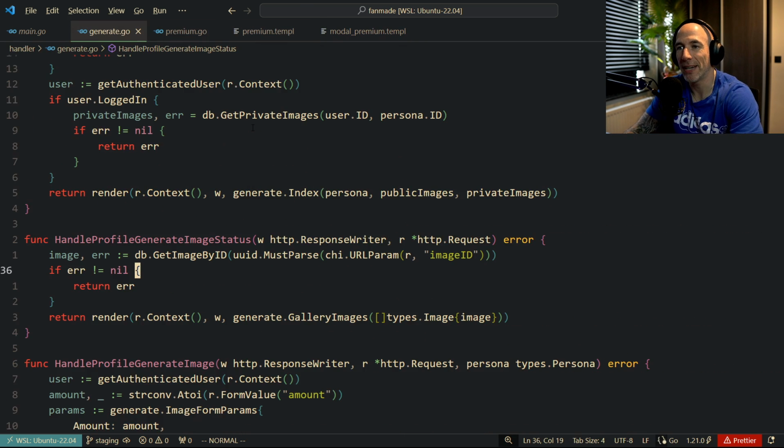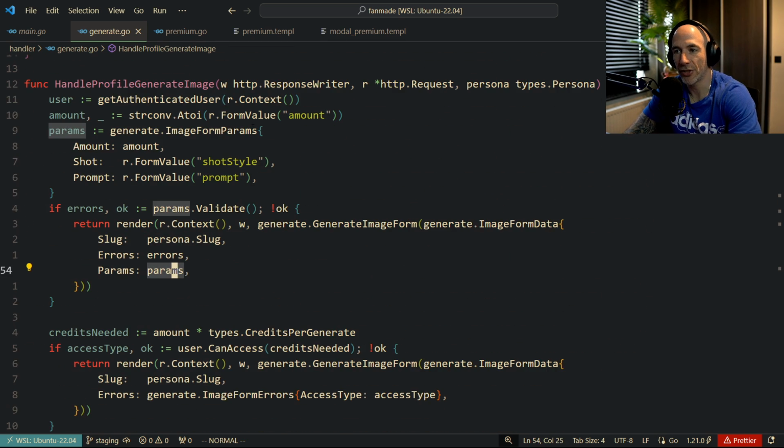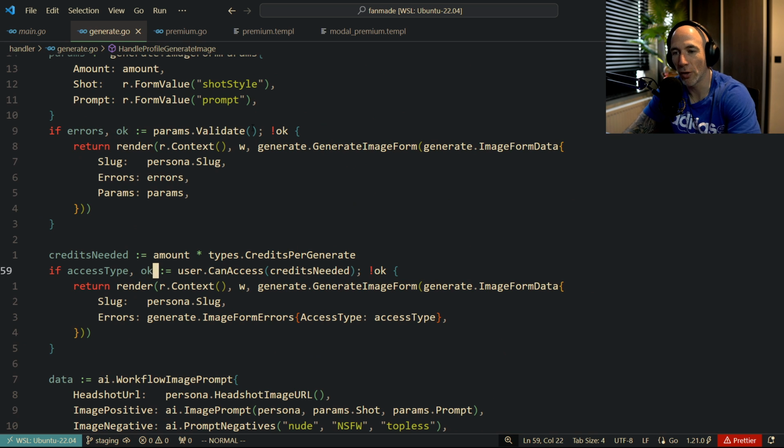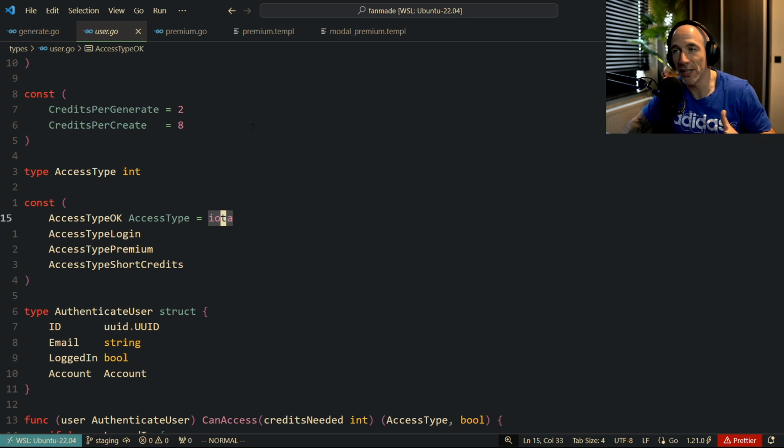And what I mean by that is, for example, if you're generating images, what I'm doing is, for example, here, I'm checking user can access, and then how many credits the user needs to perform a generate. So I'm going to calculate how much credits they need, and then I'm going to do user.can access, and it's going to give me an access type. And this access type is basically, for example, access type OK. This basically means the user is logged in, he's premium, has enough credits.